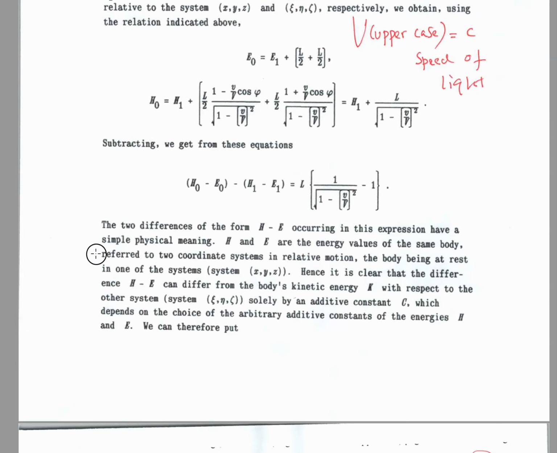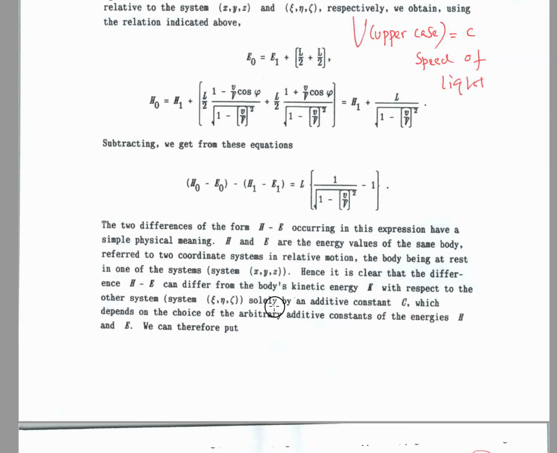So now let's read it. The two differences of the form H minus E occurring in this expression have a simple physical meaning. H and E are the energy values of the same body, referred to two coordinate systems in relative motion. The body being at rest in one system, the XYZ system. Hence it is clear that the difference H minus E can differ from the body's kinetic energy K with respect to the other system,